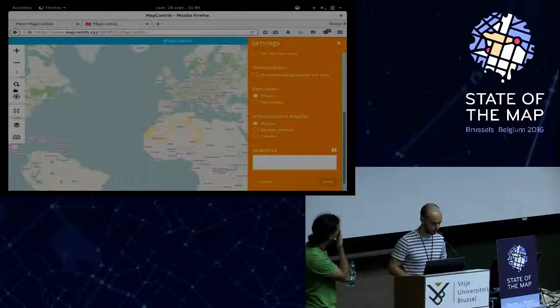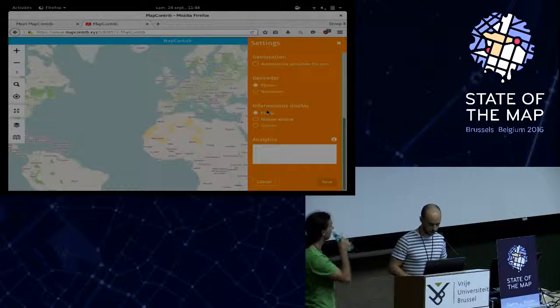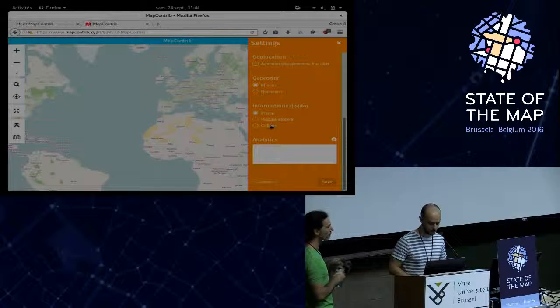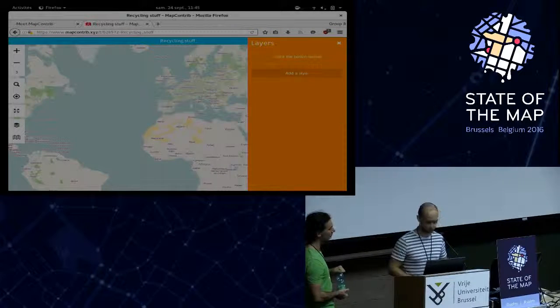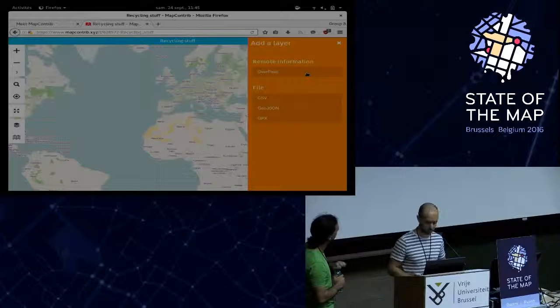Photon is the main geocoder. You can display point of interest data with a pop-up, modal, or column, and you go. The second thing to do is to create layers based on several technologies, such as Overpass, CSV, GeoJSON, or GPX.